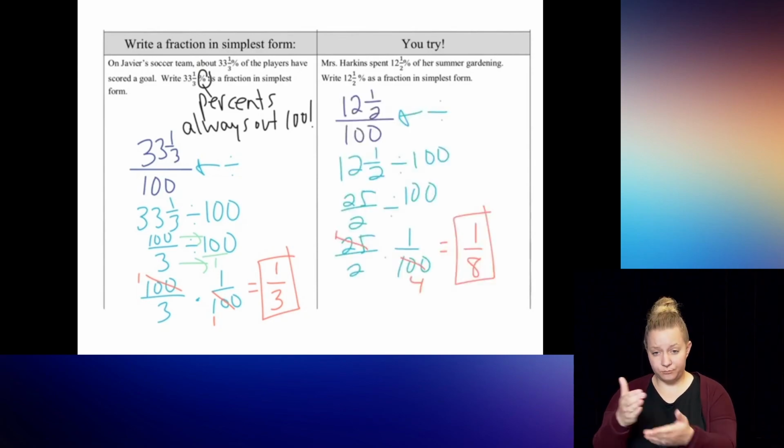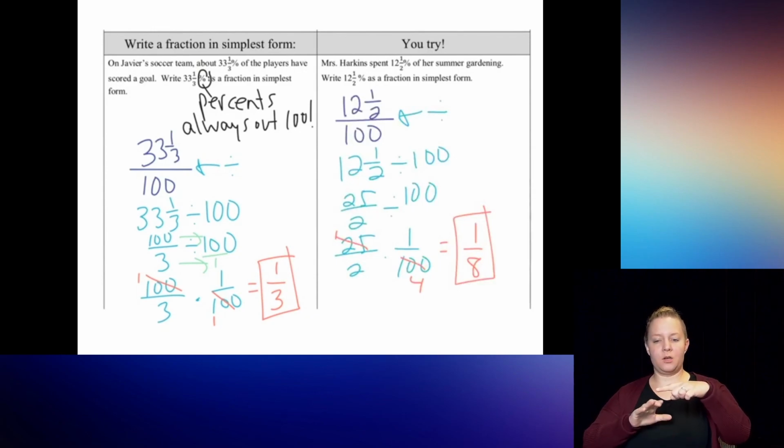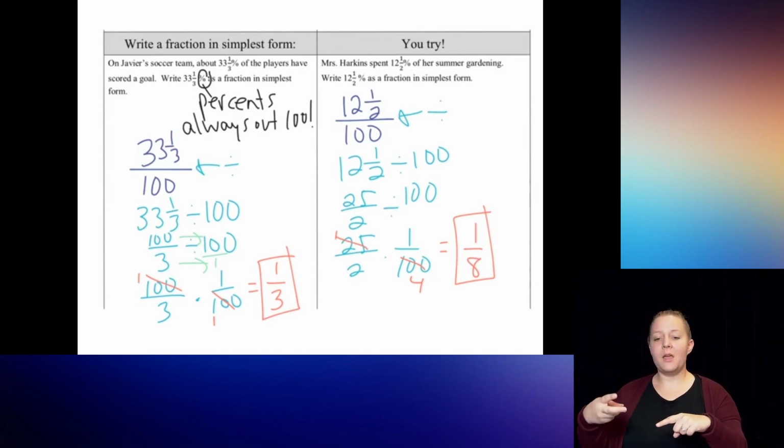All right, there's your answer. Notice I put the 12.5 over 100, which means I divided it by 100. That became 25 halves divided by 100, which multiplies by the reciprocal. I did cross simplify, and your final answer is 1/8. That's it, you're all done.